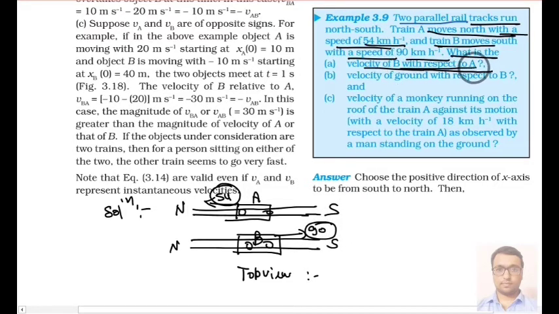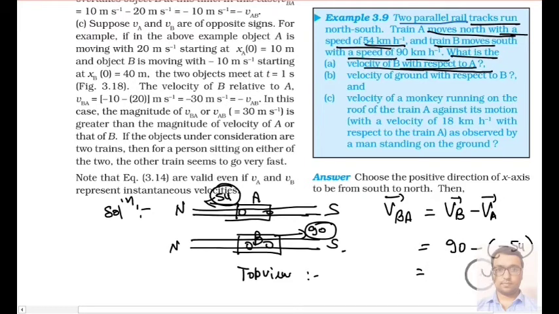So velocity of B with respect to A. The velocity of B with respect to A will be velocity of B minus velocity of A. Then we can calculate: velocity of B is how much? That is 90, and minus velocity of A is minus 54. So it will be 144 km per hour and towards south.